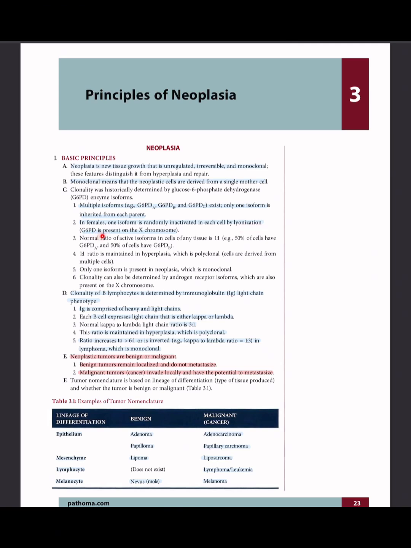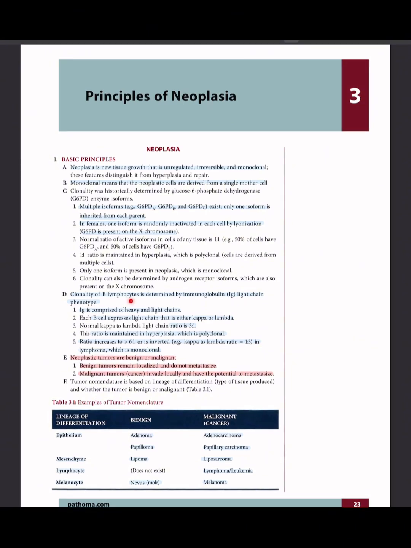Glucose-6-phosphate dehydrogenase is present on the X chromosome. The normal ratio of active isoforms in cells of any tissue is 1:1. For example, 50% of cells have G6PD-A and 50% of cells have G6PD-B. The 1:1 ratio is maintained in hyperplasia, which is polyclonal. Cells are derived from multiple cells. Only one isoform is present in neoplasia, which is monoclonal. Clonality can be determined by androgen receptor isoforms, which are also present on the X chromosome.